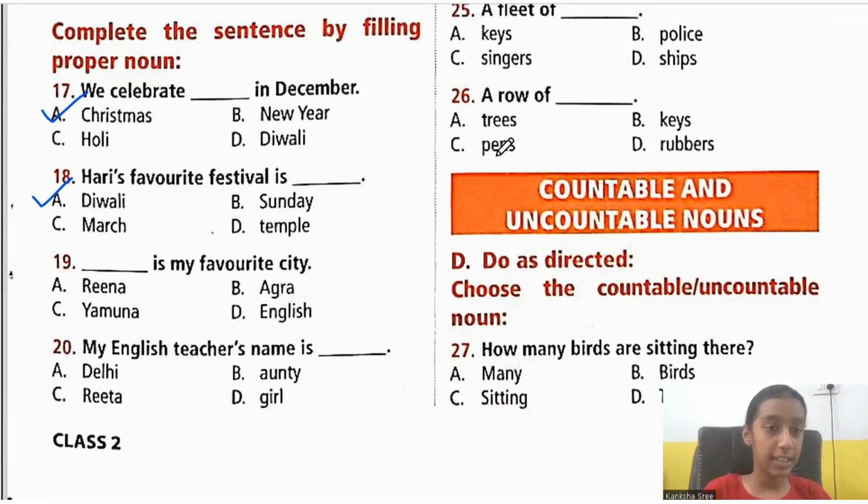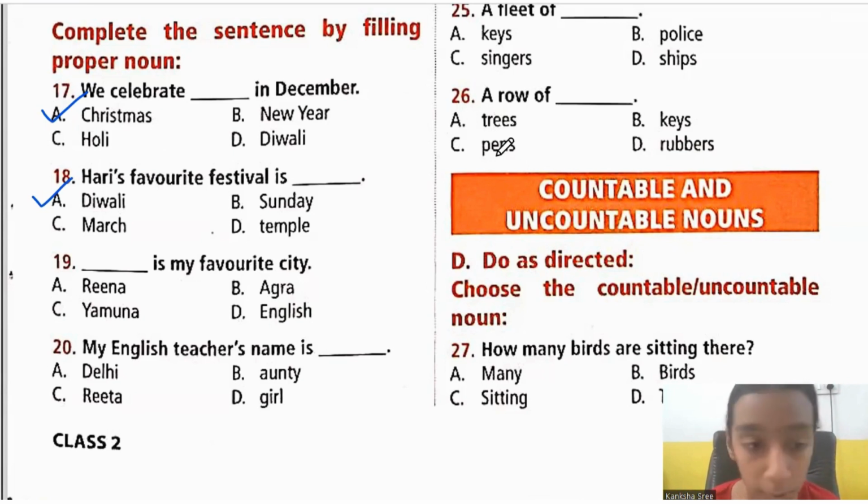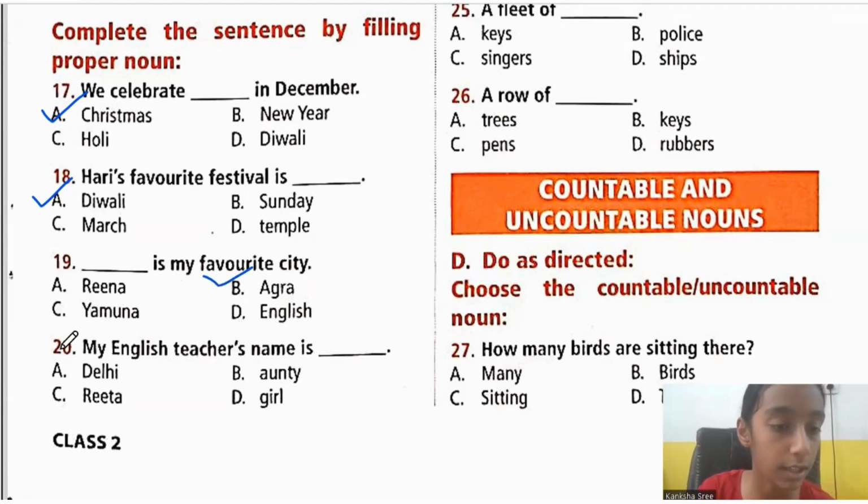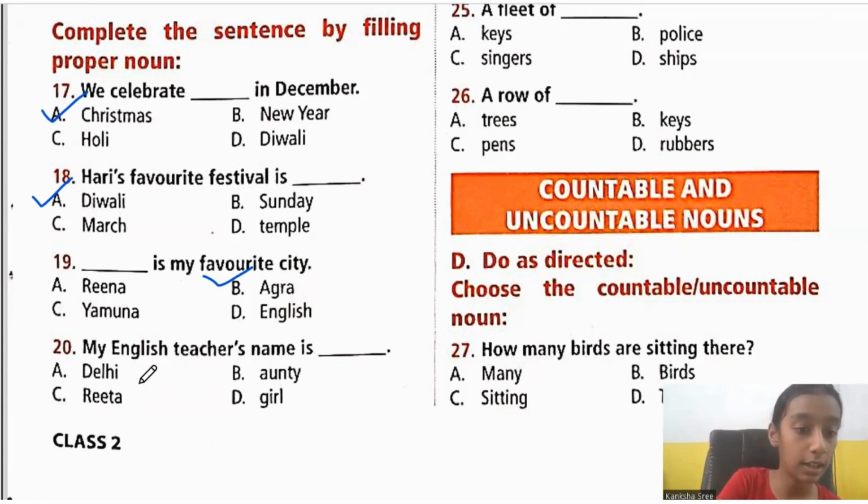19th one. Dash is my favorite city. So here we need to choose the name of the city from the given options. Reena, Agra, Yamuna or English. What is the name of a city from these 4 options, children? It is Agra. So it would become option B. Next, 20th one. My English teacher's name is dash. So we need to choose the name of a person. Delhi, auntie, Rita or girl. So it is Rita. My English teacher's name is Rita.